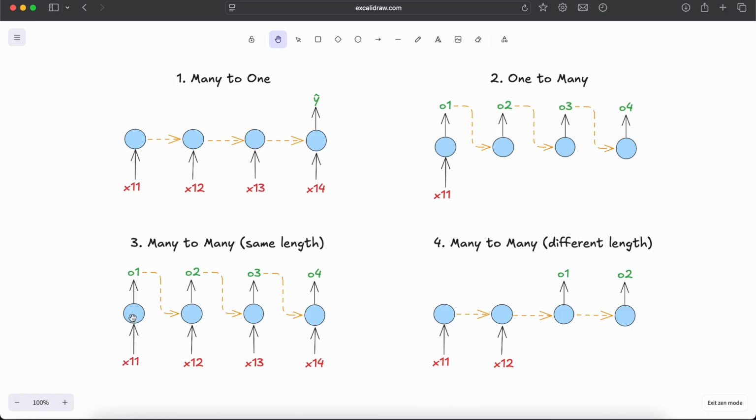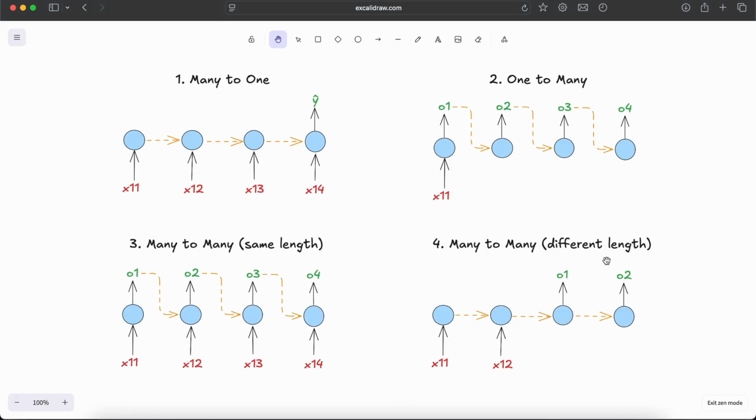of the words. And the next RNN is many to many with different length. Here, we'll have input of one length, and the output can be of another length. Here we are passing X11 and X12 as input, one after the other, to this neural network, and it is producing O1, and this O1 will be fed back into this again, and then it will produce O2, and so on.